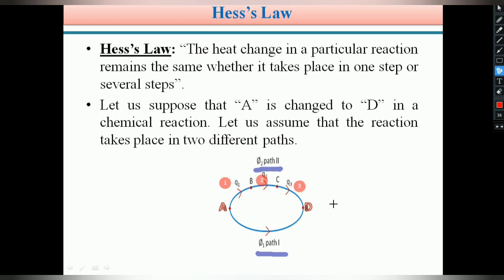Therefore, according to Hess law, the conversion of A to D in a single step, that is path 1, and in more than one step, or three steps, here in path 2, the heat change remains the same. This is the Hess law definition. So to explain this, we can see how the heat change remains the same in both paths.